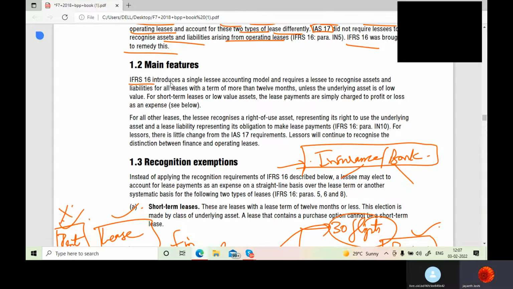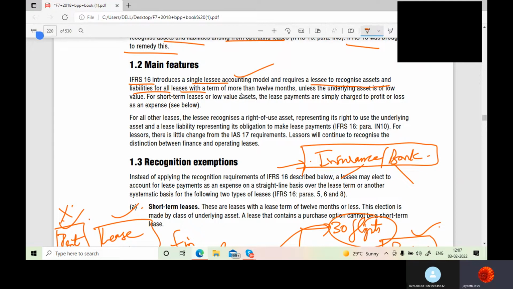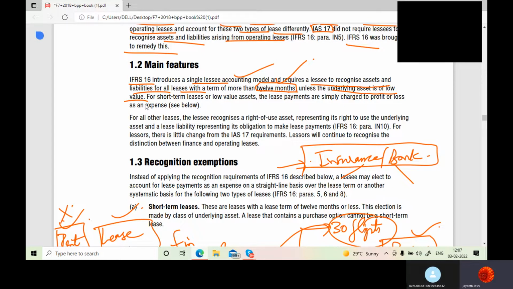Now, IFRS 16 introduces a single lessee accounting model and requires a lessee to recognize assets and liabilities for all leases with a term of more than 12 months. How much? More than 12 months. Unless the underlying asset is of low value. Did I say the same thing? Yes, sir. So now any asset which you're using for more than a year, whether it's a finance lease or operating lease,